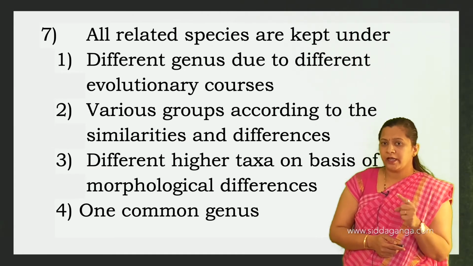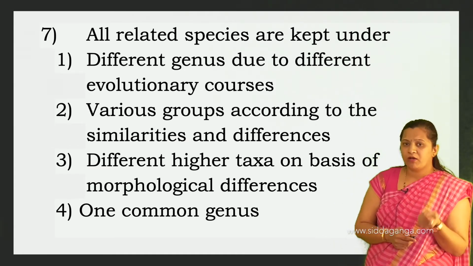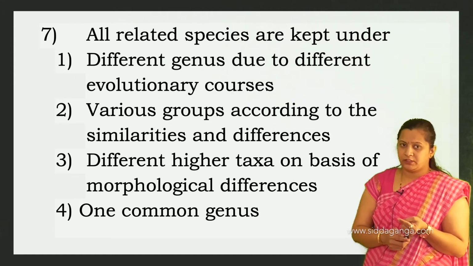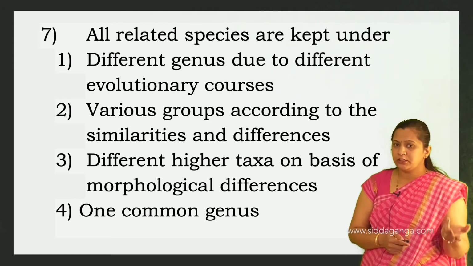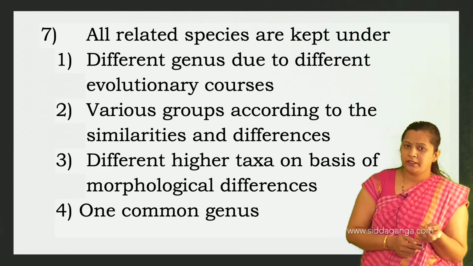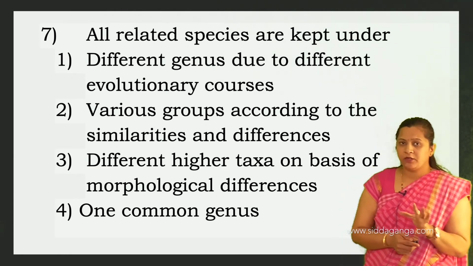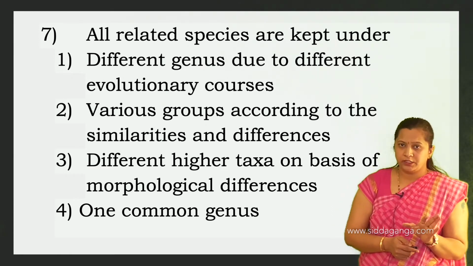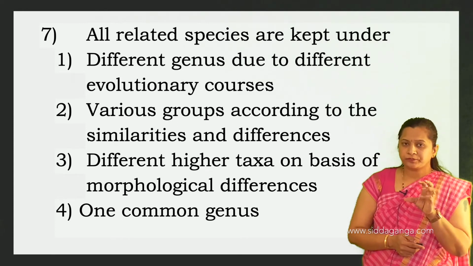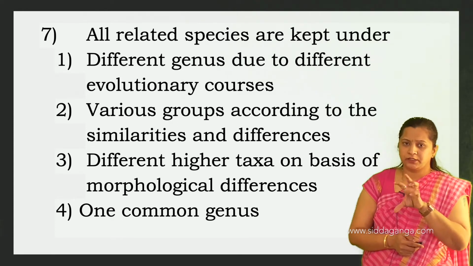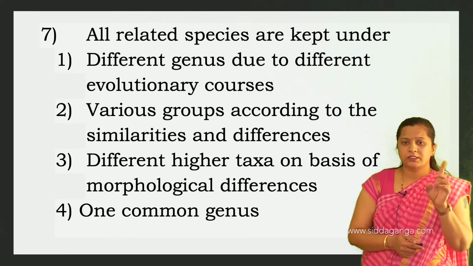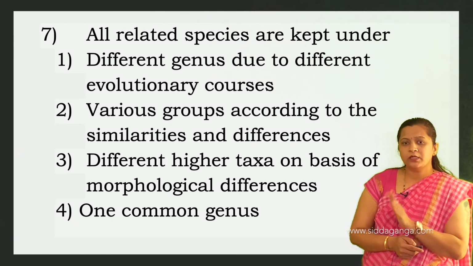Different higher taxa on the basis of morphological differences. That means different higher taxa, that may be the genus or the family, order, like that, and one common genus. See here, all related species, that means the related species, are placed under a single, that is one common genus.